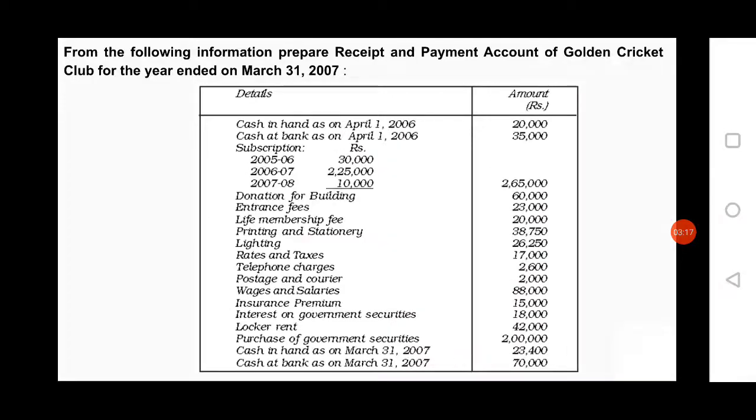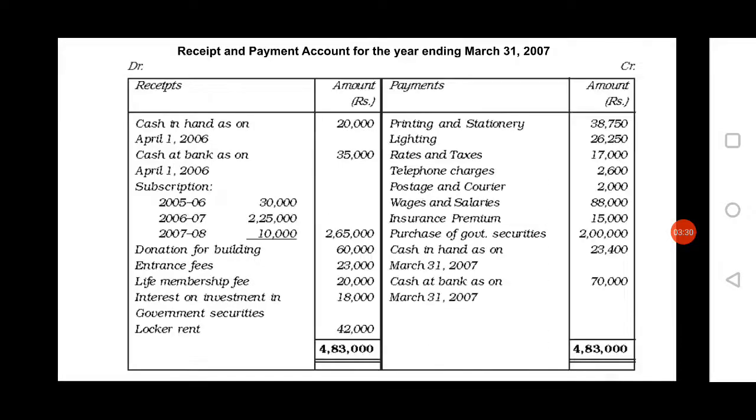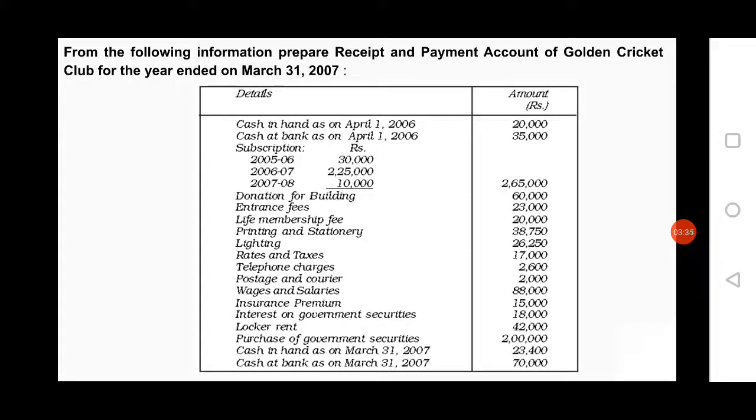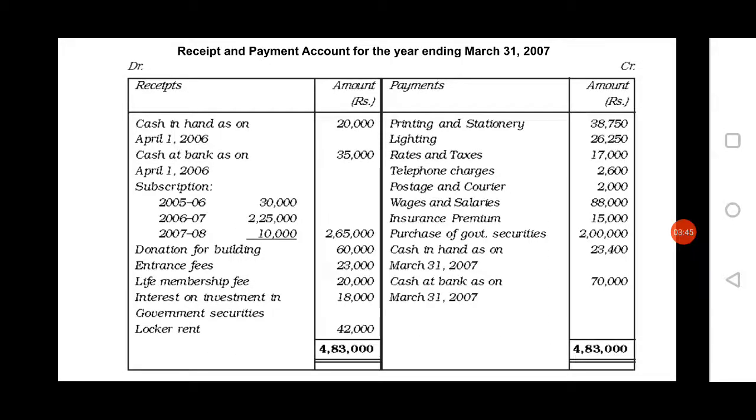Next item given in the question is donation for building. Donation for building is also an income to the organization. Therefore, that is 60,000. Therefore, where you have to record? Receipt side of the receipt and payment account. Next item given in the question is entrance fees, life membership fees, that is also an income. Therefore, where you have to record? Receipt side of the receipt and payment account.